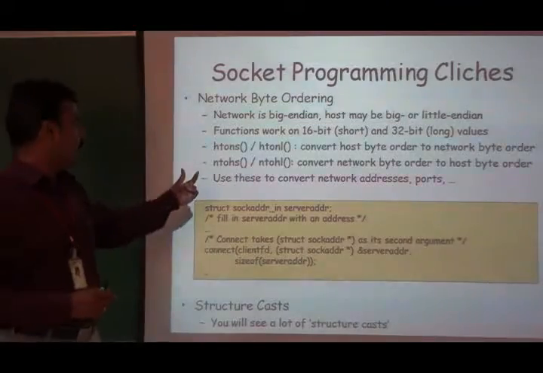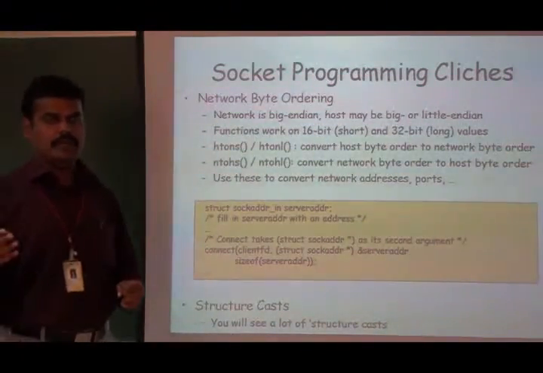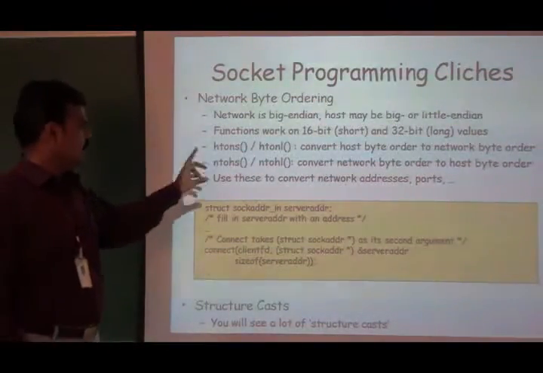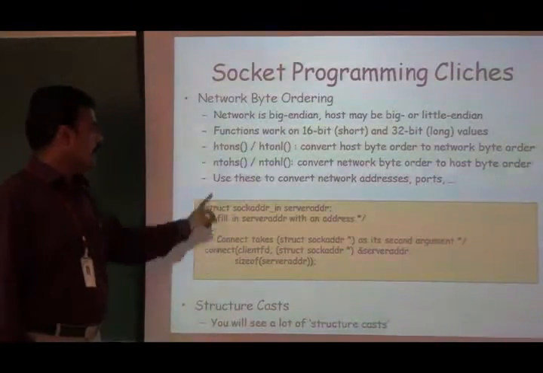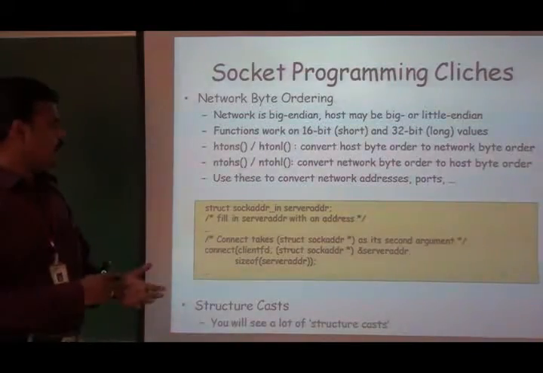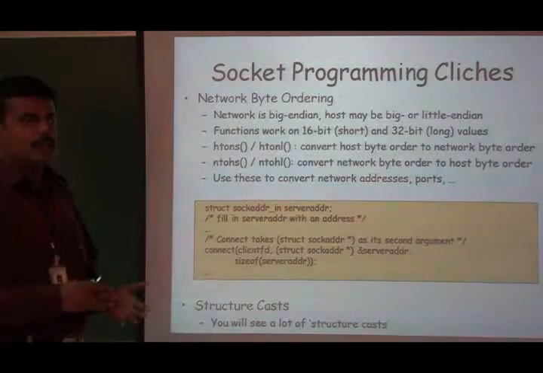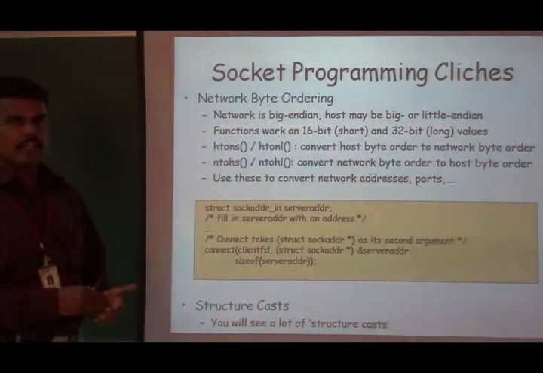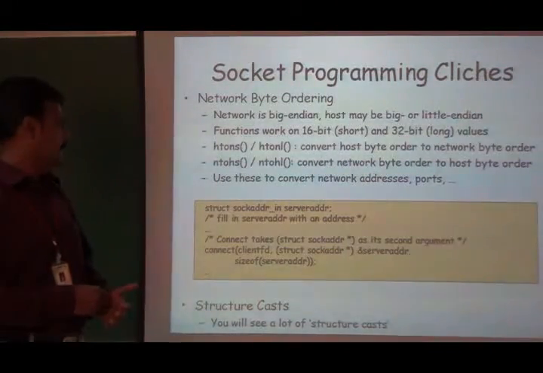To perform the reverse operation, converting from network byte order to host byte order, we have ntohs and ntohl. S stands for short, L stands for long. ntohs is used to convert network byte order to host byte order for the port number. Next, ntohl converts network to host byte order long. It is used for the IP address.